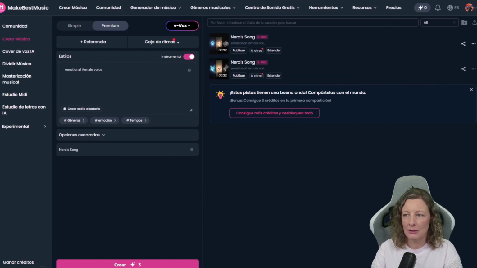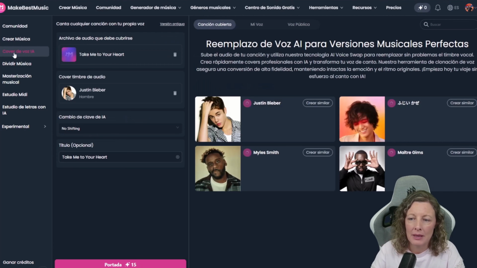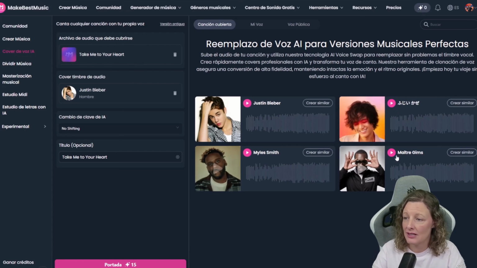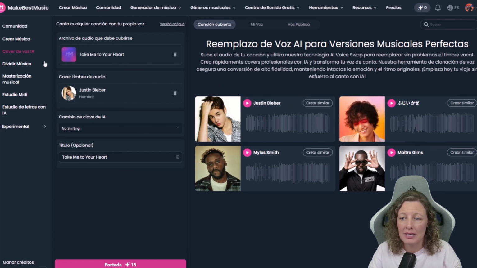If we go back to the music menu, let's take a moment to browse through the various options it gives us, right? Because we also have these AI voice covers available. Here, as you can see, we could take famous songs, and it can replace that melody or that song with the unique creation we've made ourselves.